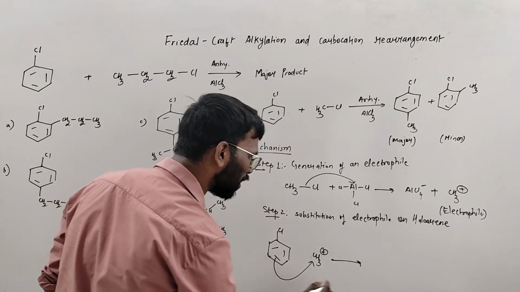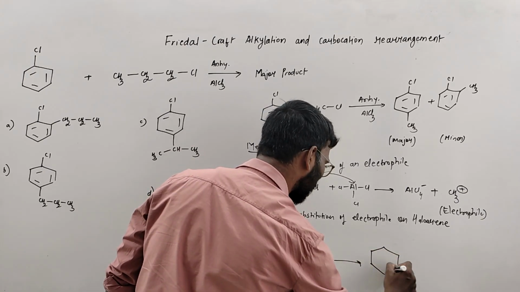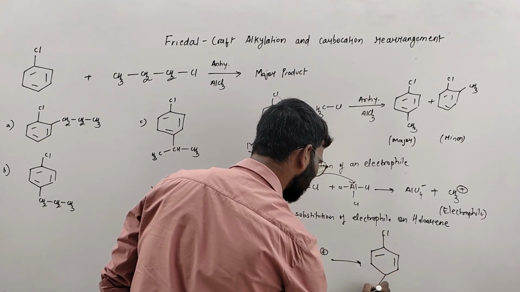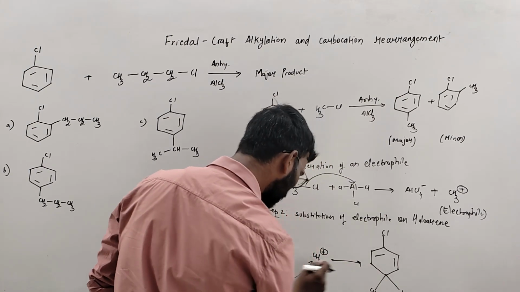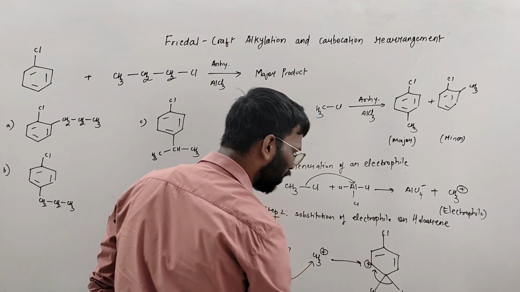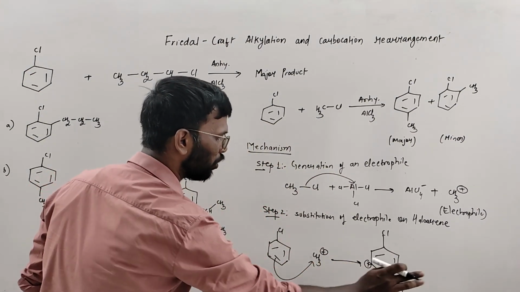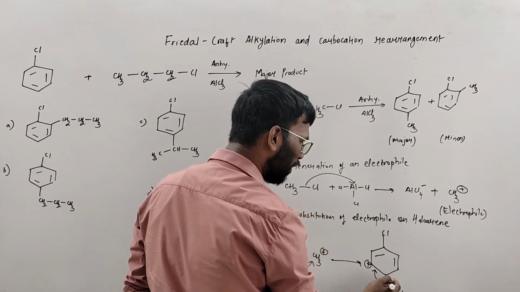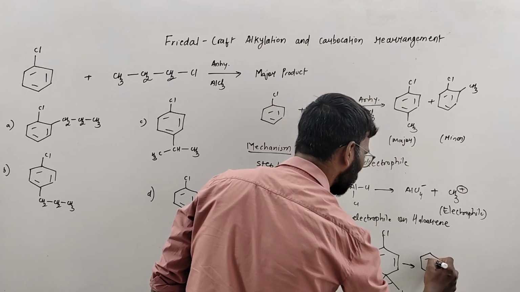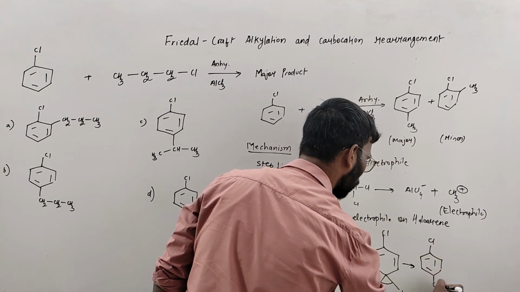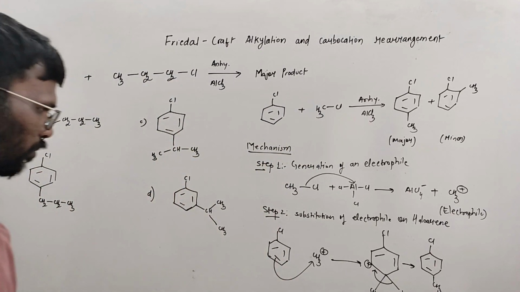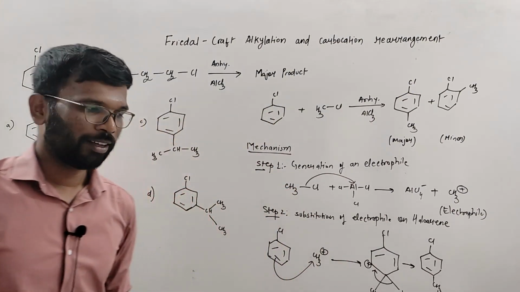So on every carbon there is a hydrogen which we don't show. Now I will show it on this carbon. This is Cl. So here there is CH3. This is the H which is there, and here there is a carbocation, also hydrogen is there. So to attain aromaticity, this hydrogen will be leaving and the electrons will be donated to this, and finally the product we get is this, Cl and CH3. Hope this is coming into the frame. I'll check. Yes, it is coming. So this is what the product is for this reaction.